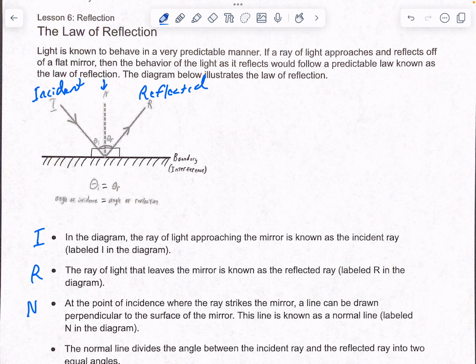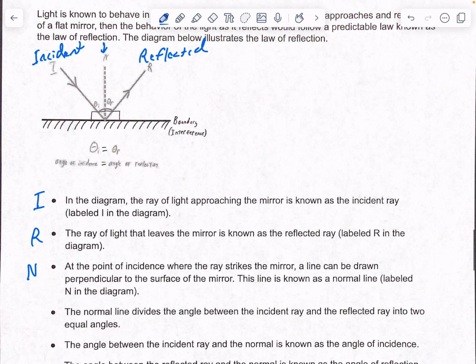So that's basically how it helps us determine the angle it comes in at and what it leaves at. The normal line divides the angle between the incident ray and the reflected ray into 2 equal angles. That means your incident angle is equal to your reflected angle. So if you come in at 30 degrees, let's say that's your incident, that means your reflected is going to be 30 degrees.